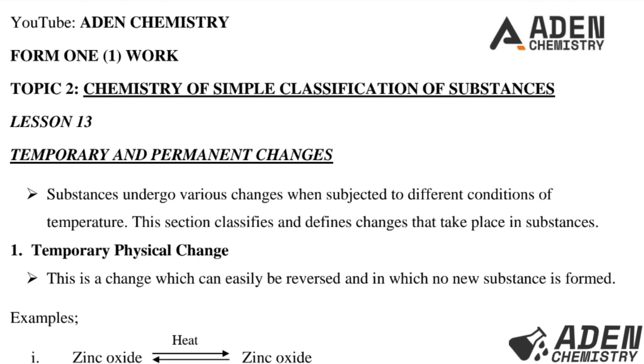Hello students, welcome. Previously, in lesson 12, we were dealing with criteria of purity and the effects of impurities on melting point and boiling points of substances.